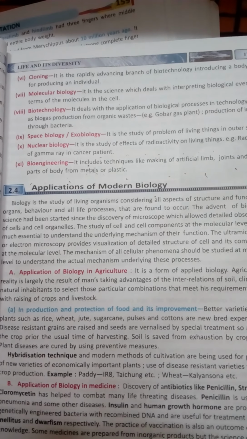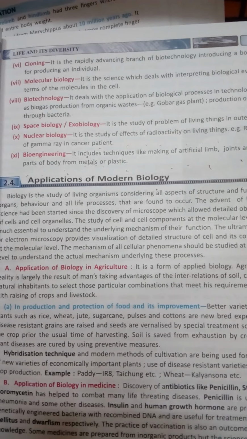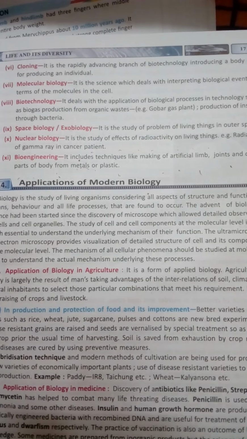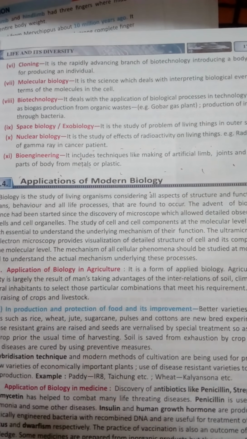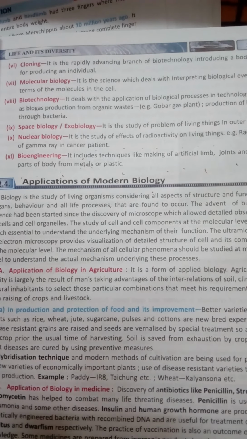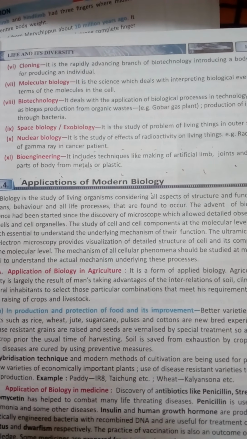So students, we are going to start with the application of modern biology. Application of modern biology means it is a branch which deals with the betterment of our future. Our future can improve if we have a greater supply of food, are disease free, and are getting an antidote for each and every new disease.